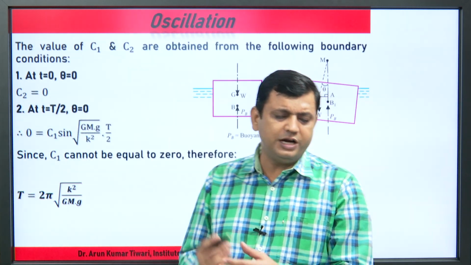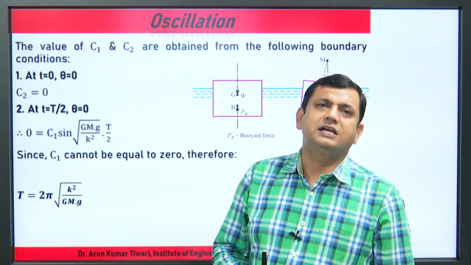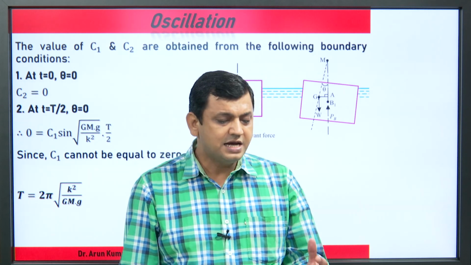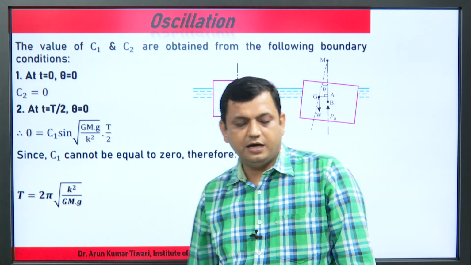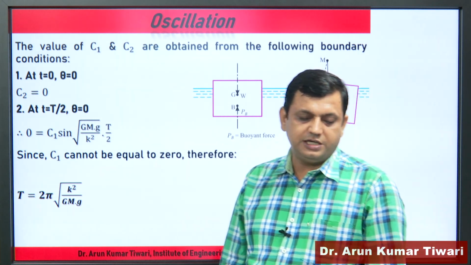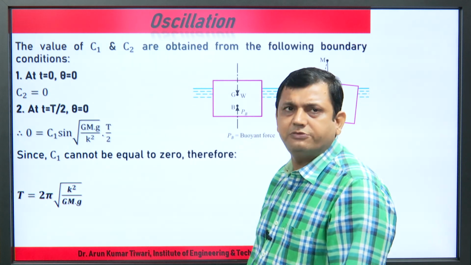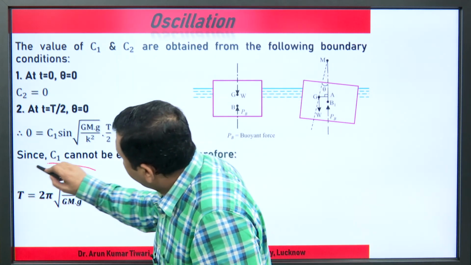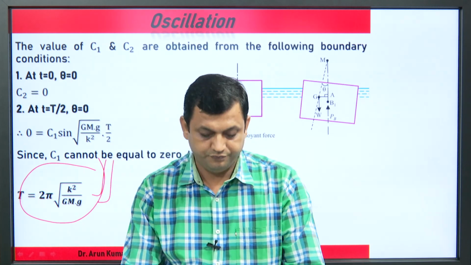Then we apply the boundary conditions to find C1 and C2. At T equal to 0, theta equal to theta 0, so C2 equals theta 0 and C1 equals 0. By this way we can calculate T equal to 2 pi root of k square upon GM into g.